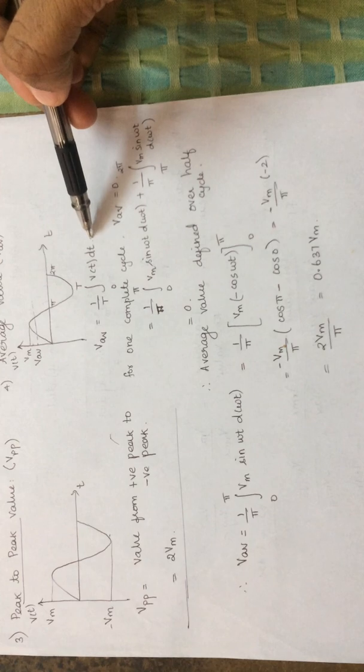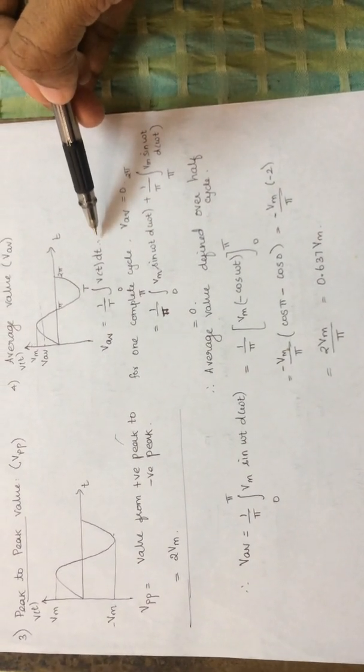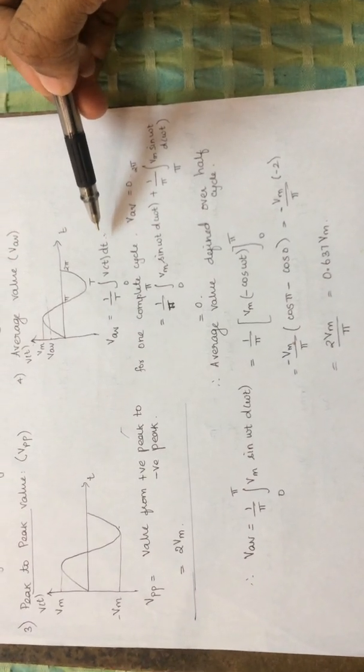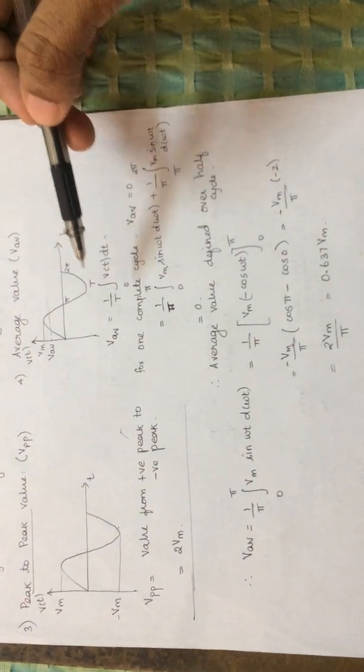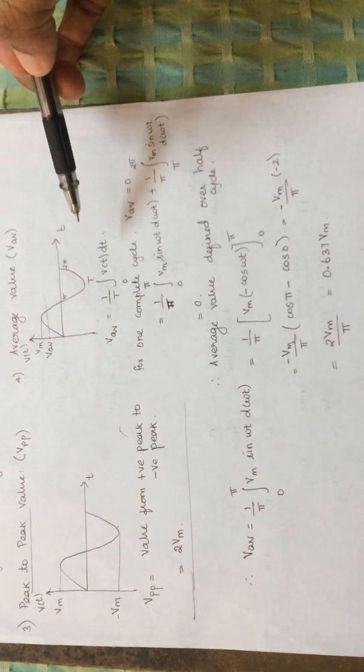This is the average value of any function. Normally, how we find this average value is, we find the area under the curve divided by the length of the curve.